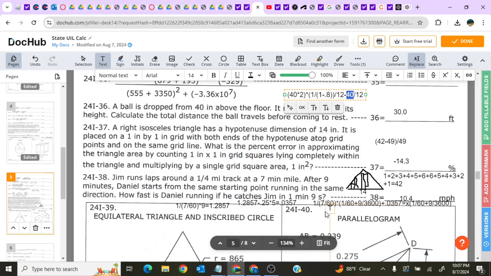Okay, it's hard to figure out where I'm even going to begin with this, but first off, here's what the triangle is going to look like given all the information. It's on different grid points and on the same grid line, so basically that means the hypotenuse is flat. So you can imagine, since it's an isosceles triangle, this is a right angle. These are 45 degrees, which means this line here can be represented by y equals x.